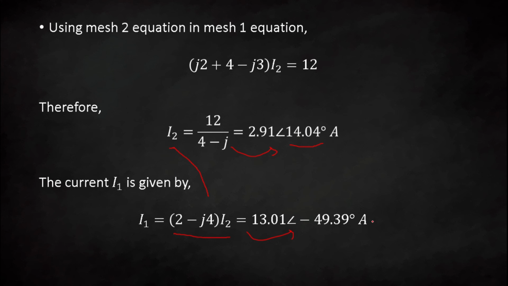Okay, so with this we are closing this lecture. I hope you understand how you can identify the sign of mutual induced voltage when two coils are magnetically coupled.